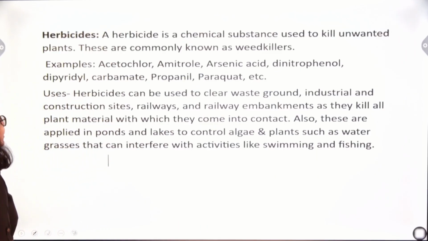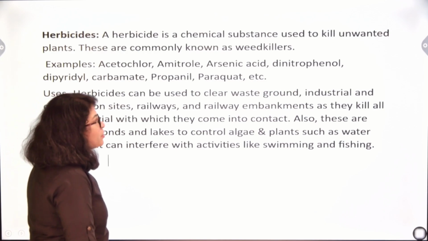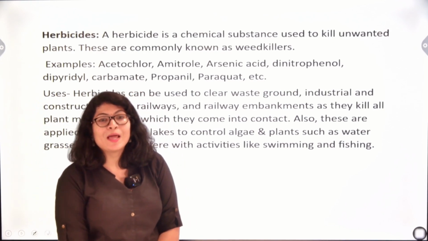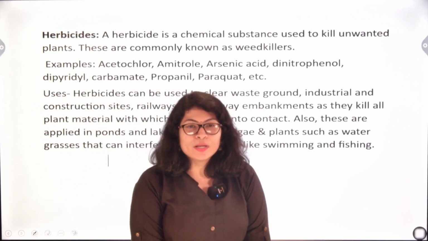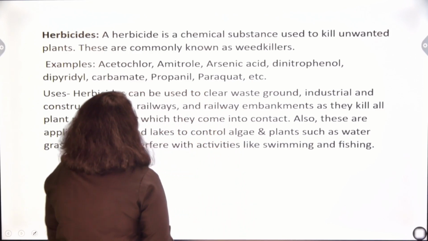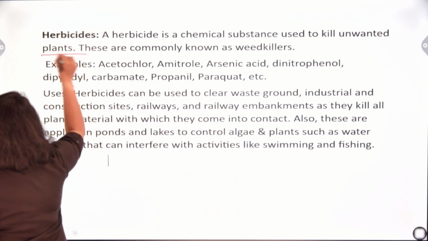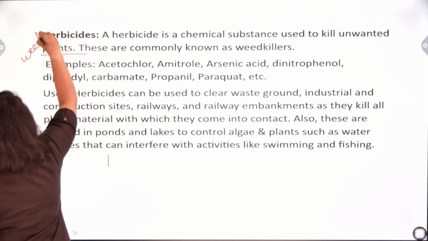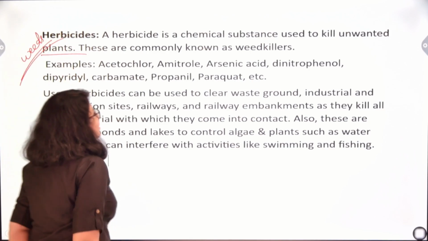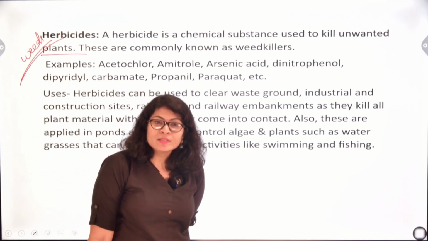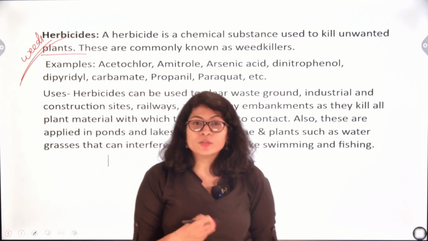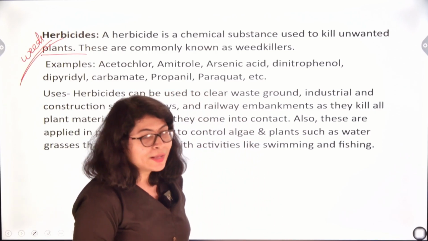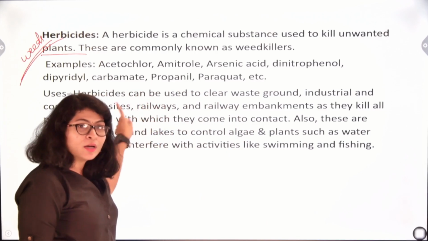Next is herbicides. A herbicide is a chemical substance used to kill unwanted plants. They are commonly known as weed killers, because unwanted plants are called weeds, and those chemical substances which are used to destroy those unwanted plants are called weed killers or herbicides.